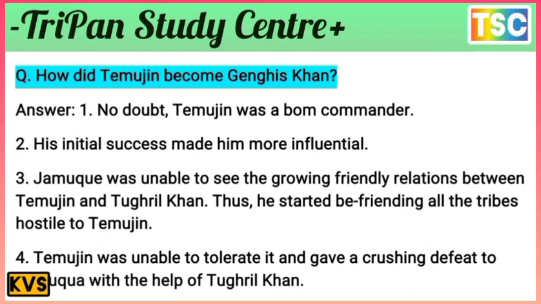Thus he started befriending all the tribes hostile to Temujin. Temujin was unable to tolerate it and gave a crushing defeat to Jamuka Khan with the help of Tughril Khan.